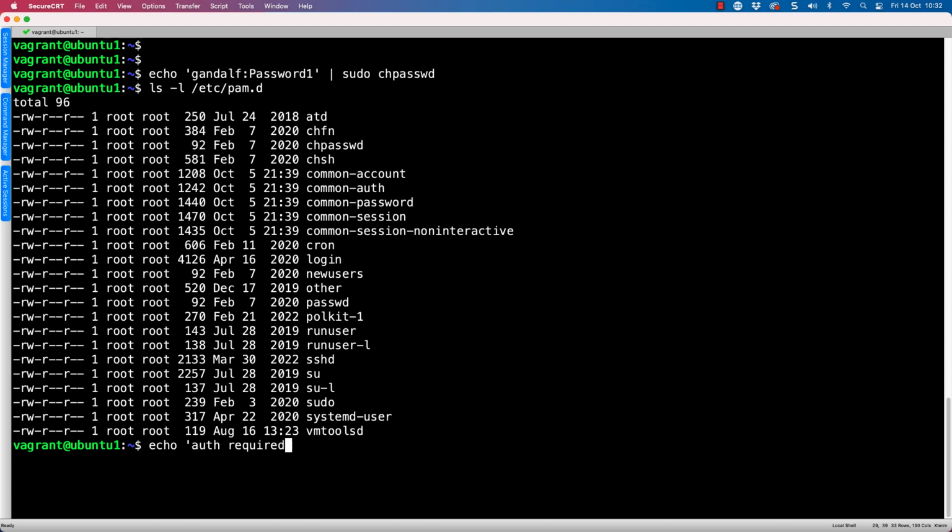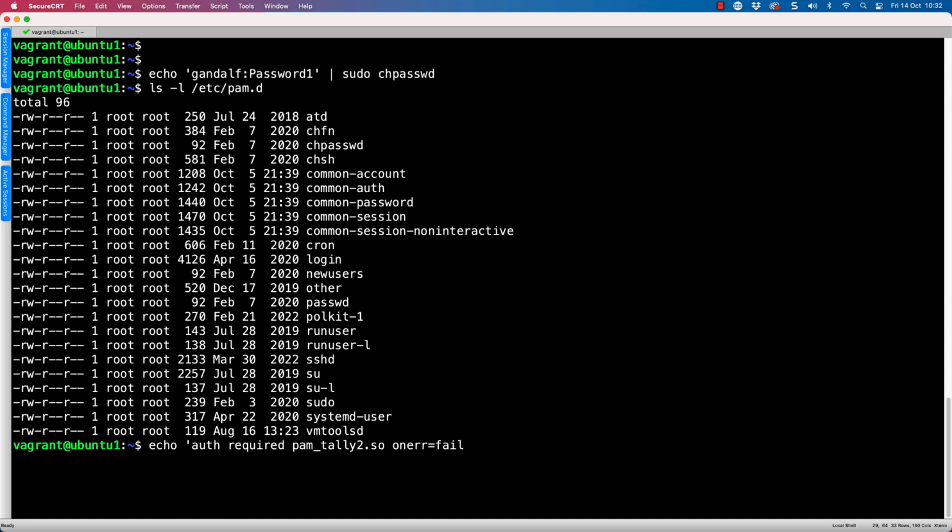But importantly, we want to work with our auth type. We are using the required control. Now, required is good. Remember, required has to succeed, but allows other modules to execute. The module we want to execute is pam_tally2.so. We're going to set some options.